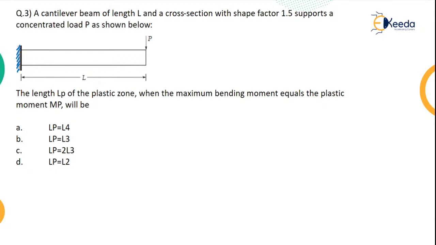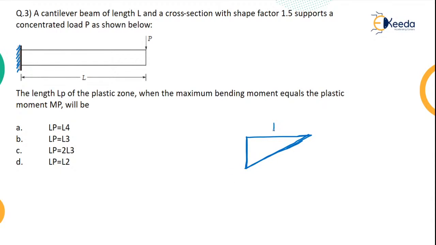So generally we know that, see, very important for you to understand this. How will the bending moment diagram for this beam look? So it will be like this.